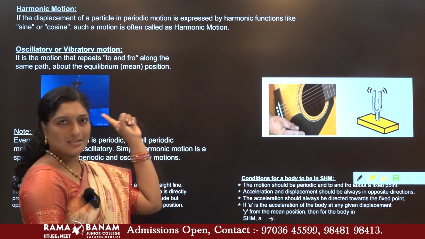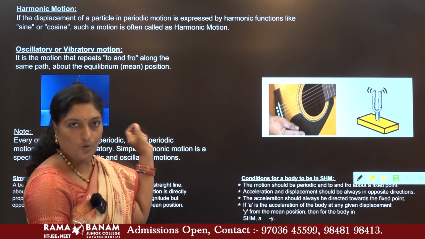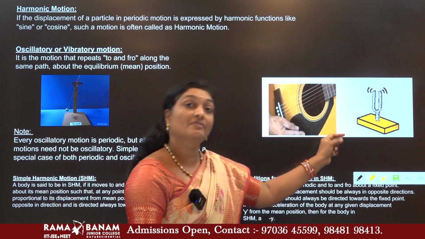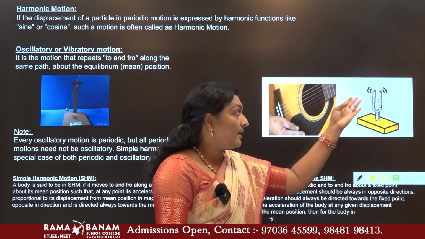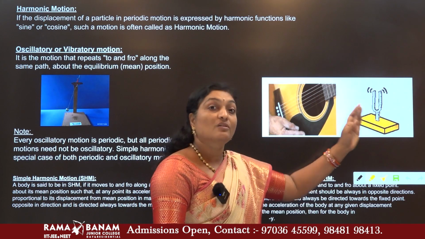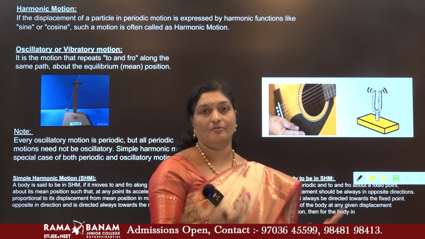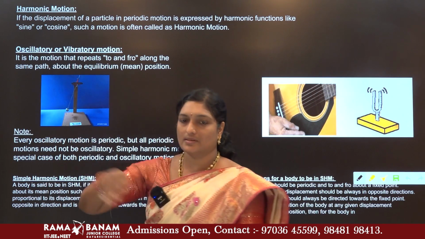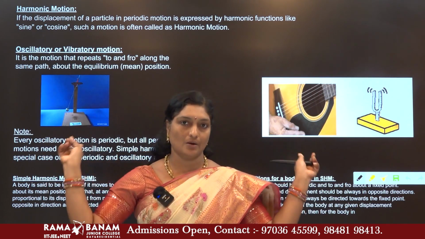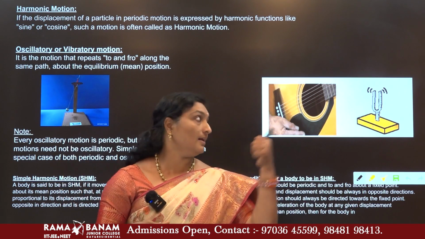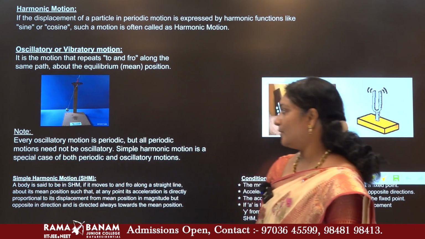Here the process is slow, that means the frequency is low, whereas there the frequency is higher. In one second it vibrates many times, but this is a slow process. Slowly, gradually it moves to and fro. That is the only difference between oscillatory and vibratory motion.